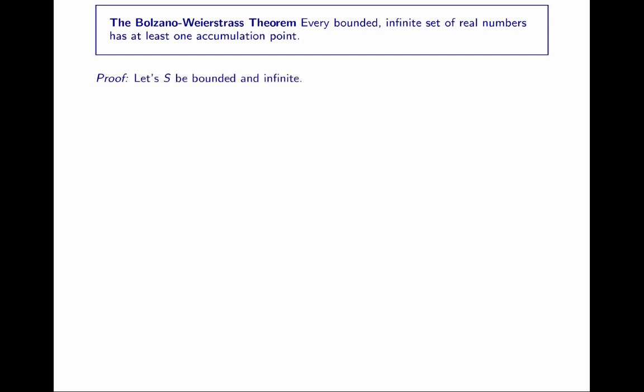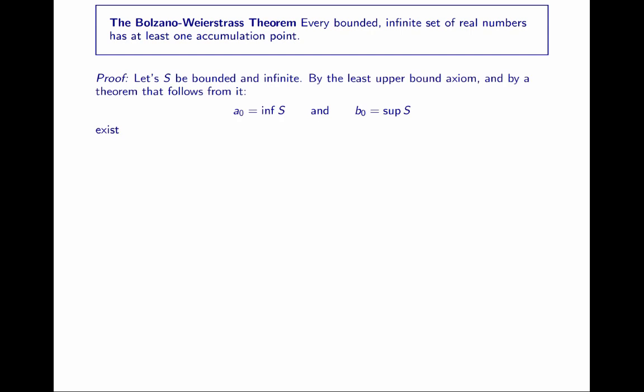Let S be bounded and infinite. Now, by the least upper bound axiom, the set has a supremum. And by a theorem that follows directly from that axiom, it must also have an infimum. Furthermore, the set has to be in the closed interval A0 to B0, because B0 is an upper bound and A0 is a lower bound.